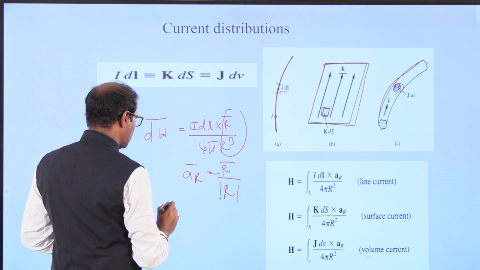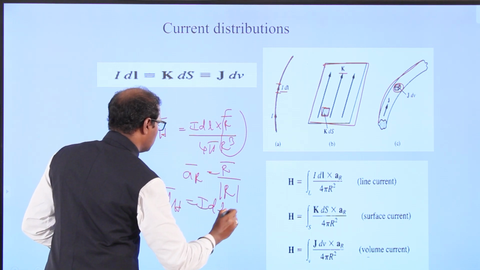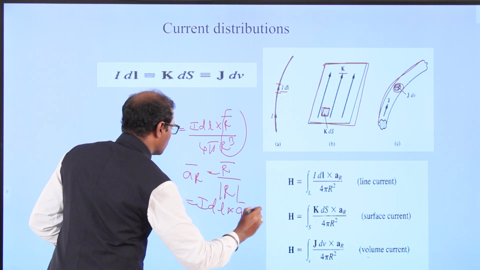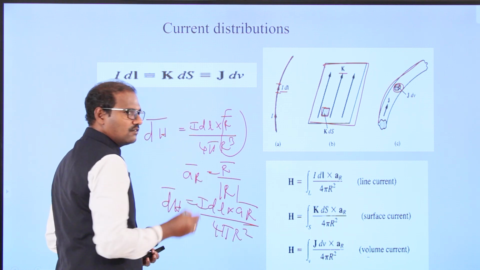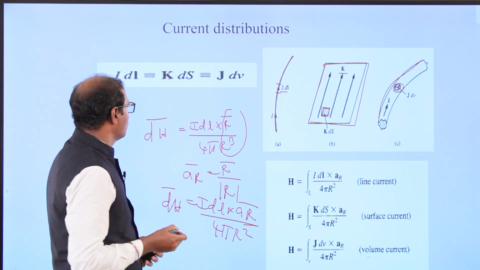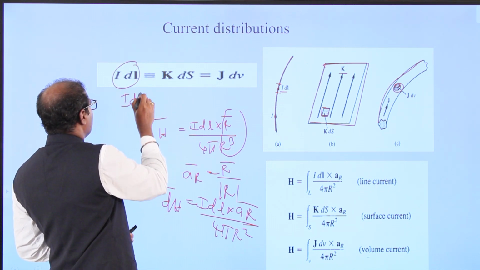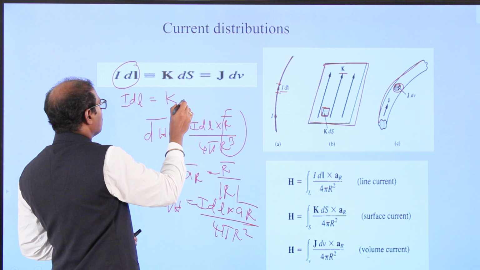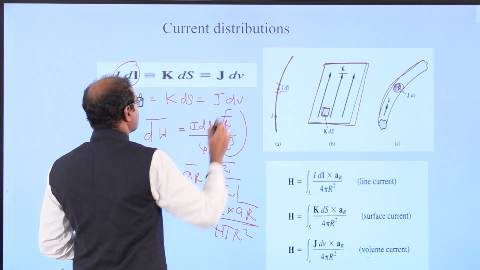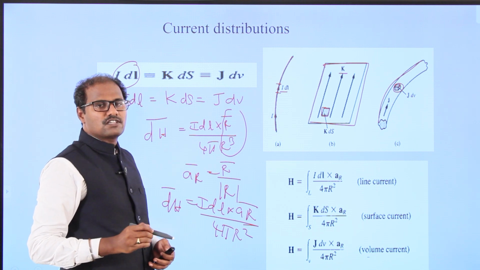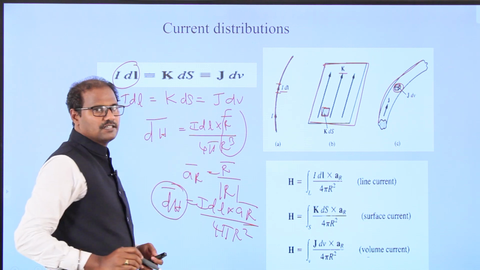So we can say dH vector equals I dL cross aR vector divided by 4πR². This is what we derived previously. Here I dL can be replaced by surface or volume current elements, that is line, surface and volume charge densities. So here I am using differential magnetic field intensity.